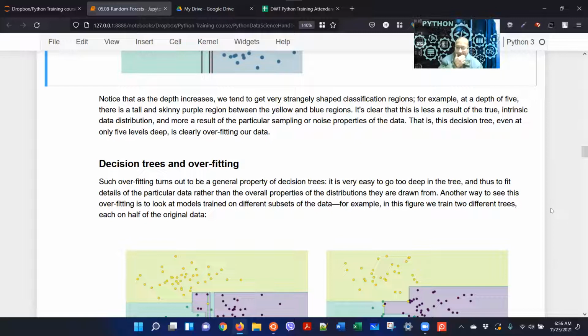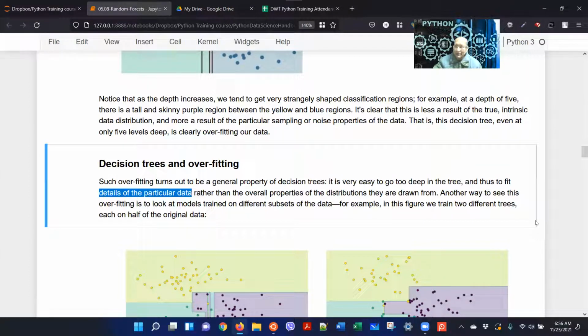So decision trees and overfitting. Such overfitting turns out to be a general property of decision trees. It is very easy to go too deep in the tree and thus to fit the details of the particular data, rather than the overall properties of the distribution. We need generalization. We need our model to generalize to new data points. But if it's trying to fit the details of the particular data, then there's a problem. It cannot generalize, which is what overfitting is, basically high variance.